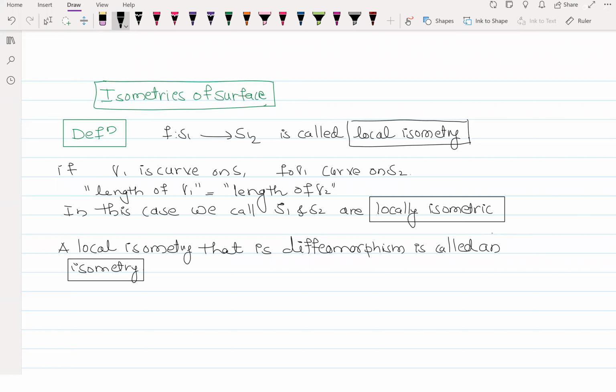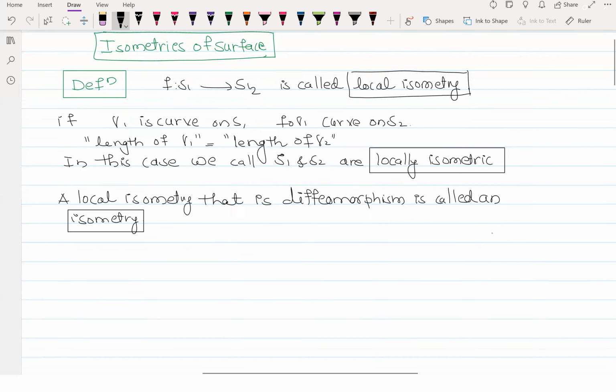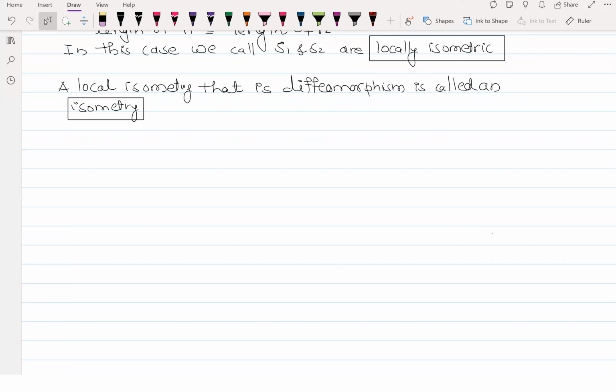Now, this criterion is very difficult to check. I can't keep checking that the lengths are the same for every curve. So we have to find another criterion which is usable, that means easier to calculate and use, so that we can verify whether certain maps are isometric. Those are given by the very simple first fundamental form. If you remember, everything we did was about the tangent space. So let us see how the tangent space and the first fundamental form give us another criterion for isometry, which is much easier to check.